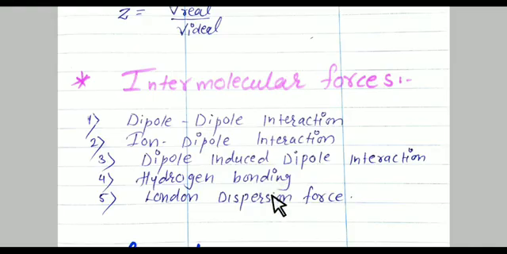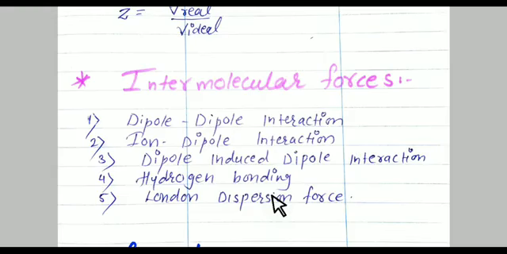The next is London forces or London dispersion forces. They mostly occur in non-polar molecules or in inert gases. As you know, a non-polar molecule is one which has zero dipole moment.